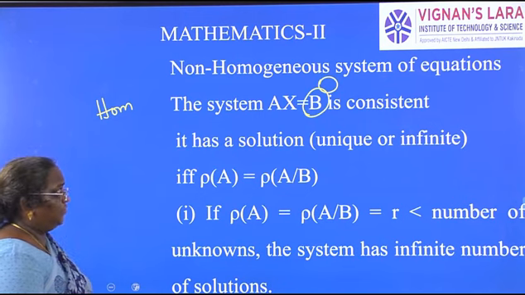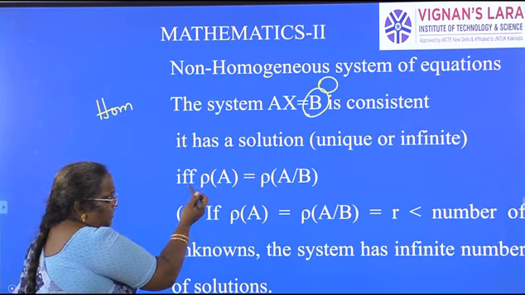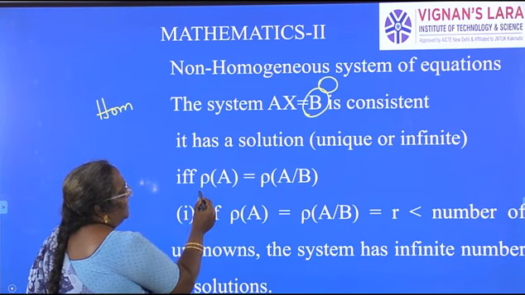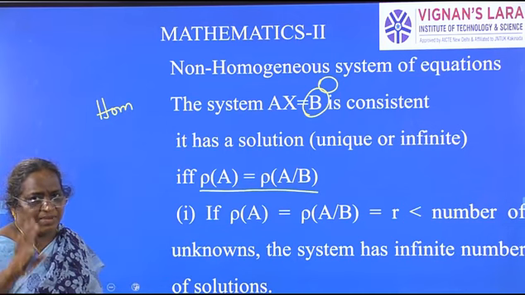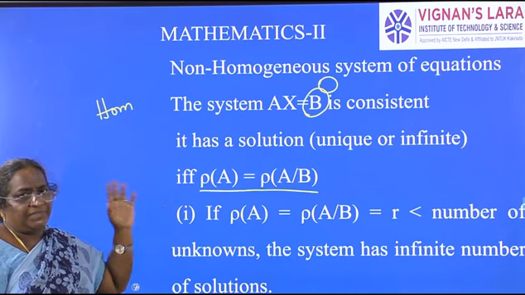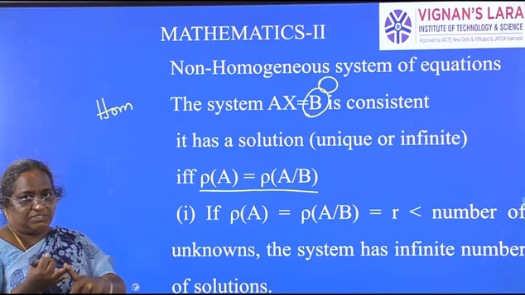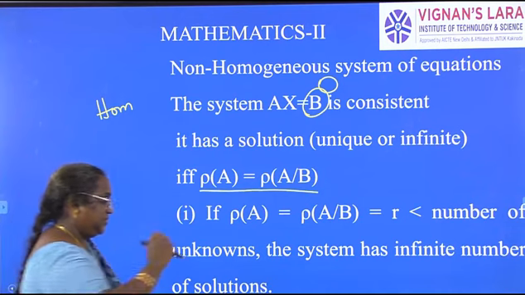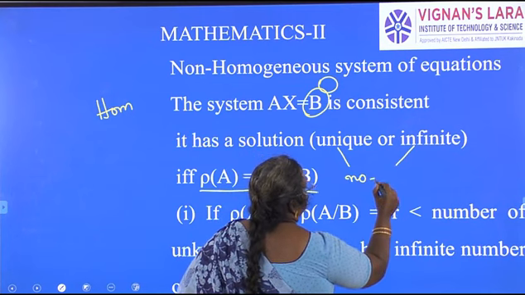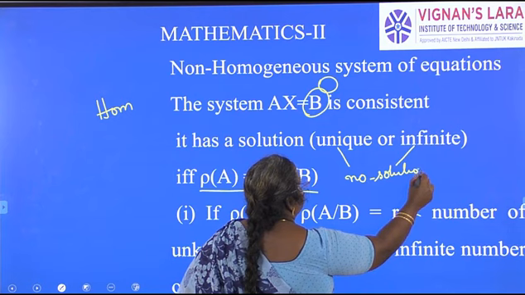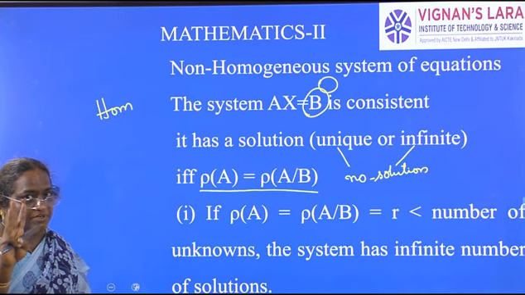So now what is the working rule for non-homogeneous system of equations? All the time this condition holds. What is that? Rank of A is equal to rank of augmented matrix. Then only the given system has solution. Solutions are of three types here. Unique solution, infinitely many solutions, no solution. Three types of solutions. Unique, infinite number of solutions, and the third one is no solution, means the system is inconsistent. Those are the three types of solutions.